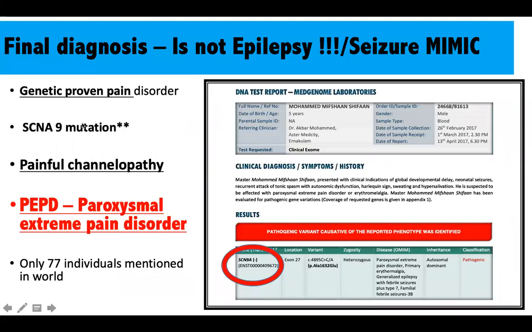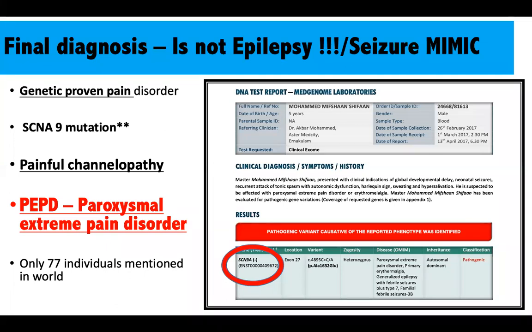So this child, for the last 6 years, had what is known as a sodium channel 9 mutation, or paroxysmal extreme pain disorder. And all these years, he was managed with 5 anti-epileptics, where actually what he required was good pain management. So the moment I understood this, we changed the anti-epileptics to gabapentin and lacosamide. His pain attacks reduced significantly. He was also put on oral ketamine.